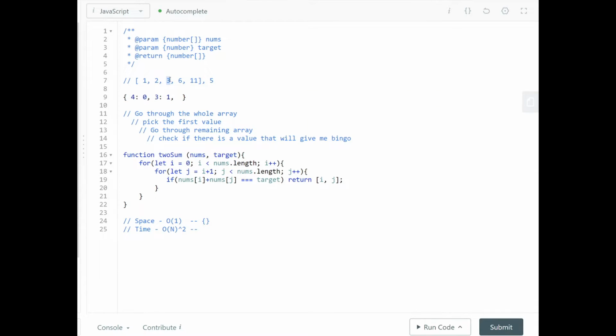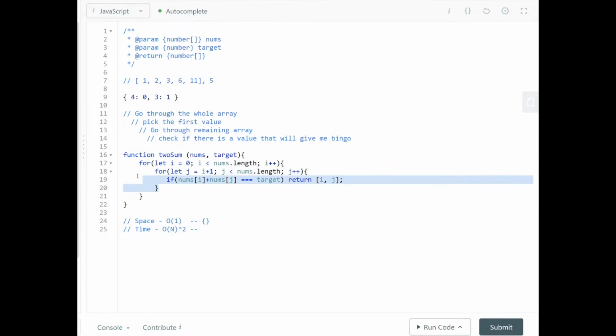And then we go to the next value, looking for 3. Does my dictionary contain a 3? Oh, it does. So there you go. It contains a 3, and we know its associated pair is on index 1, which is the 2. Therefore, we got our solution. That seems like a solution that could work.